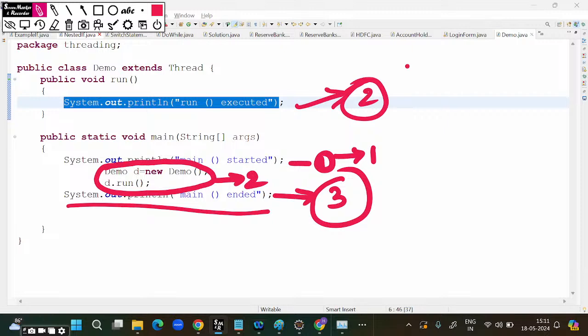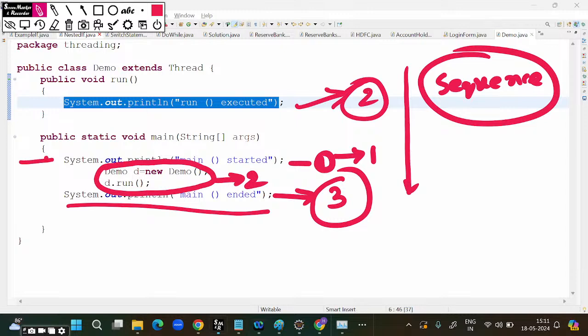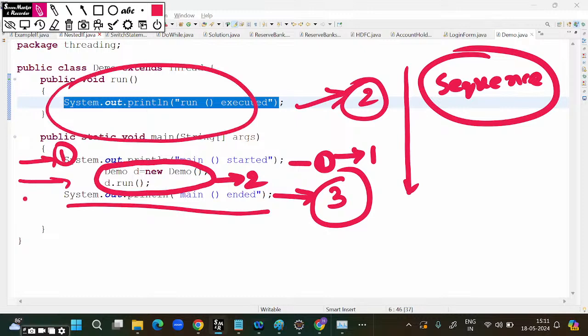This approach we can call the sequence approach. The controller is executing in sequence. The controller first goes here, the second time it goes to the method, and whatever statements are available get printed, and after that the control comes back to the final last statement, and it gets executed. This is the sequence approach.